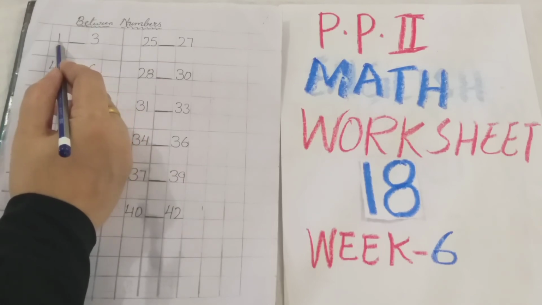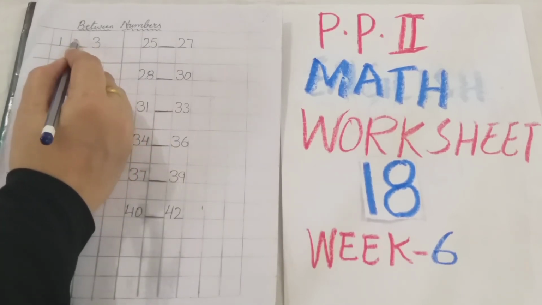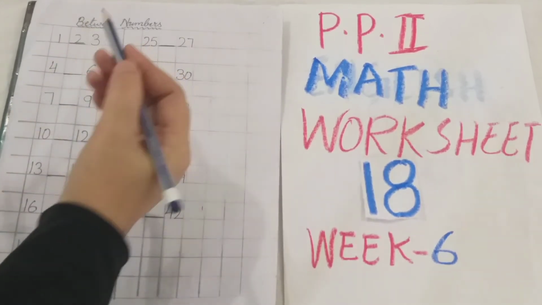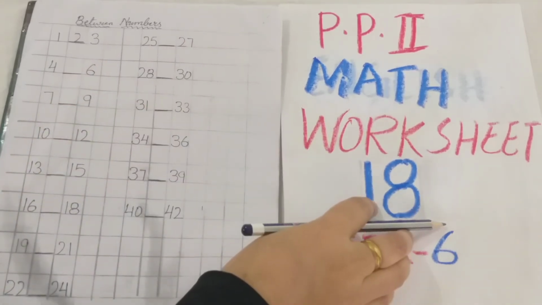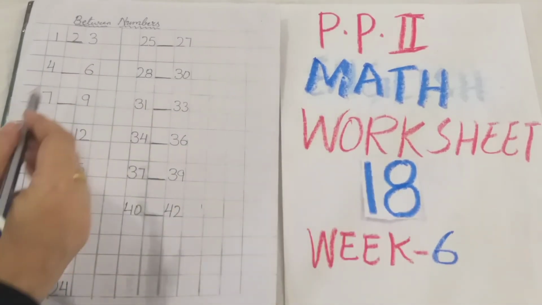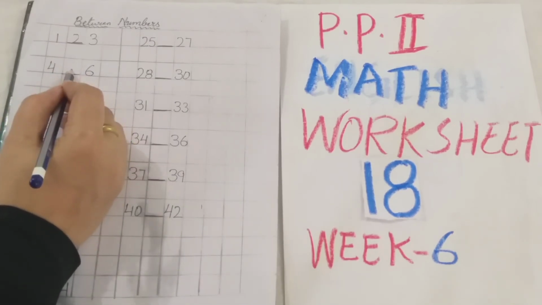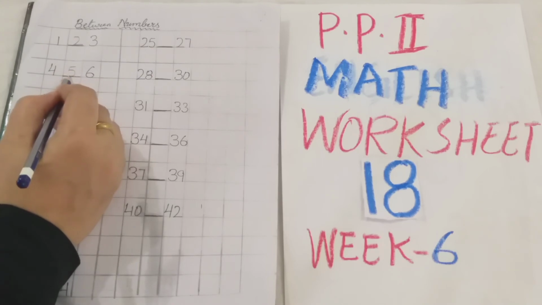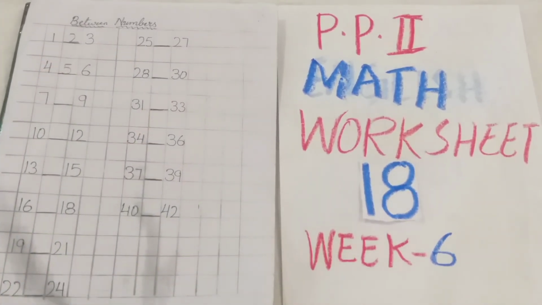So after 1 before 3, which number is the correct? That you have to write in the dash. So 2 is the correct number. 4-6. So which one is the correct number? That you have to write here in the dash. 4 after, before 6, 5 is the correct number. So like this you have to complete your worksheet number 18.